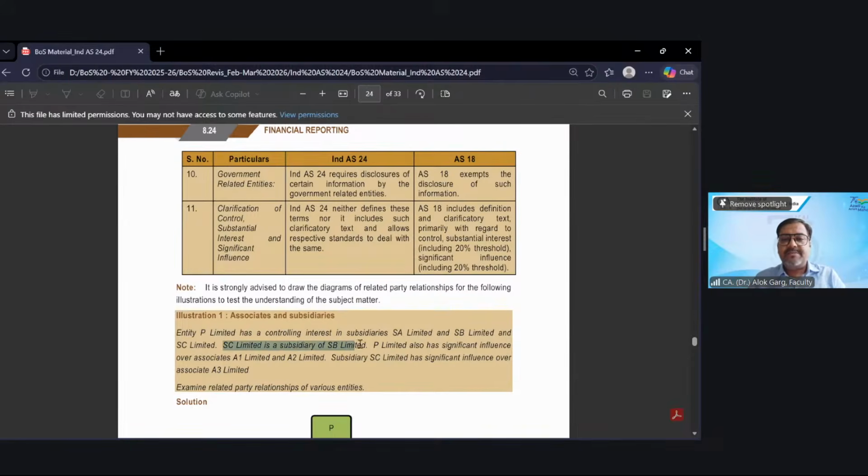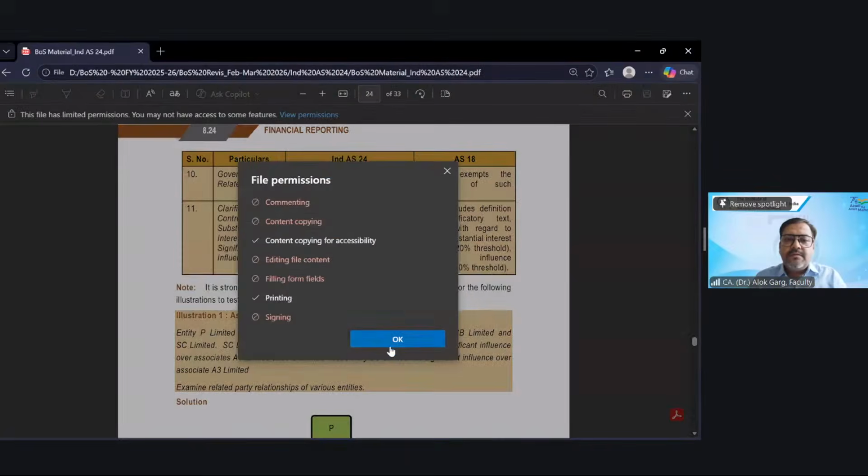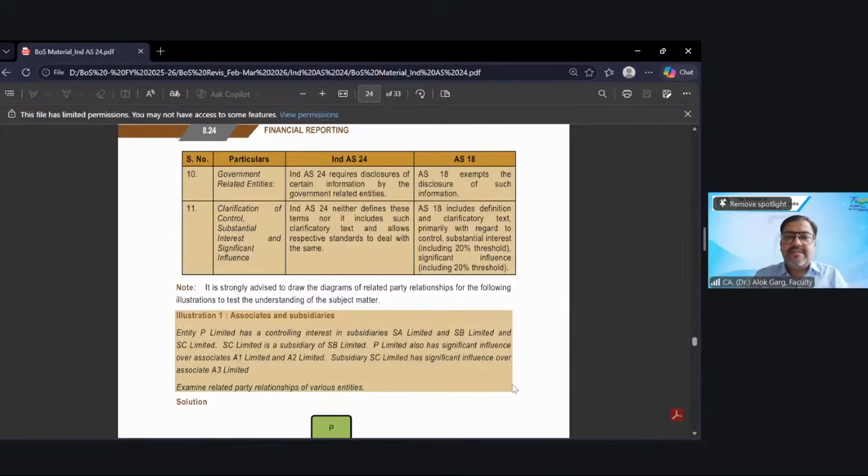SC Limited is a subsidiary of SB Limited, and this SC Limited is a step subsidiary. SC is a step subsidiary, okay?